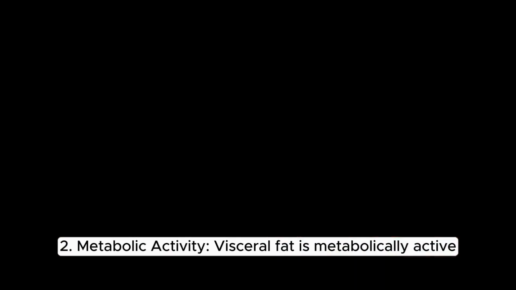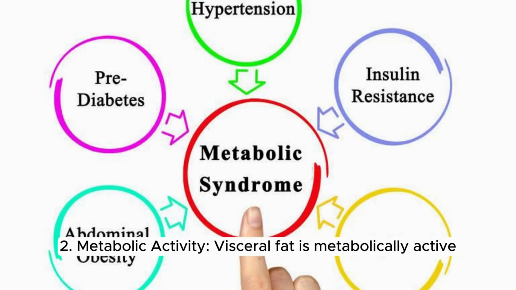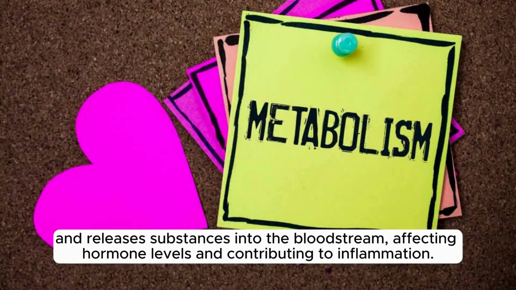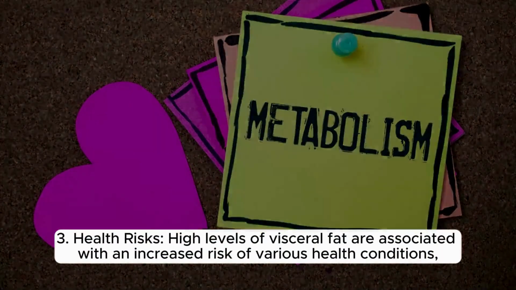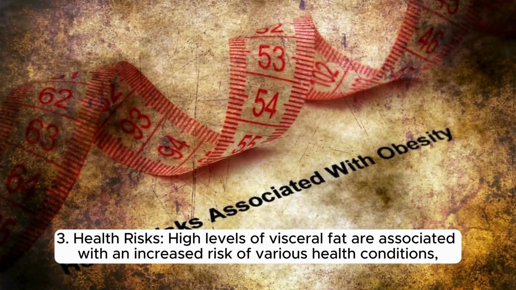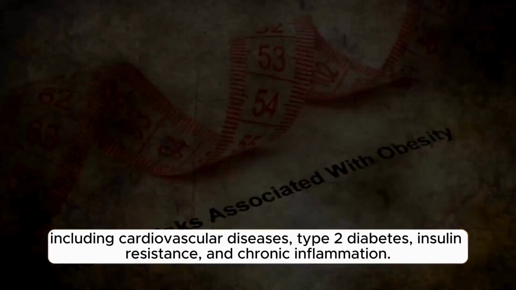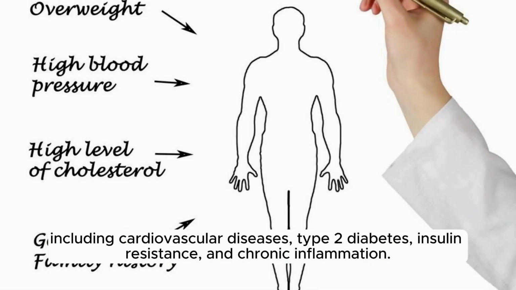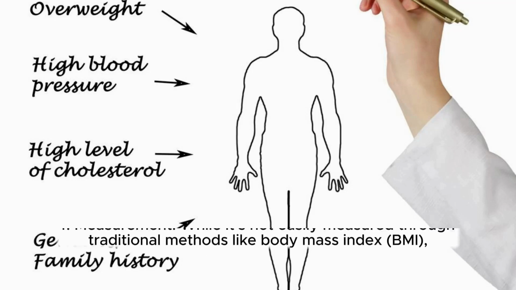2. Metabolic activity. Visceral fat is metabolically active and releases substances into the bloodstream, affecting hormone levels and contributing to inflammation. 3. Health risks. High levels of visceral fat are associated with an increased risk of various health conditions, including cardiovascular diseases, type 2 diabetes, insulin resistance, and chronic inflammation. 4.